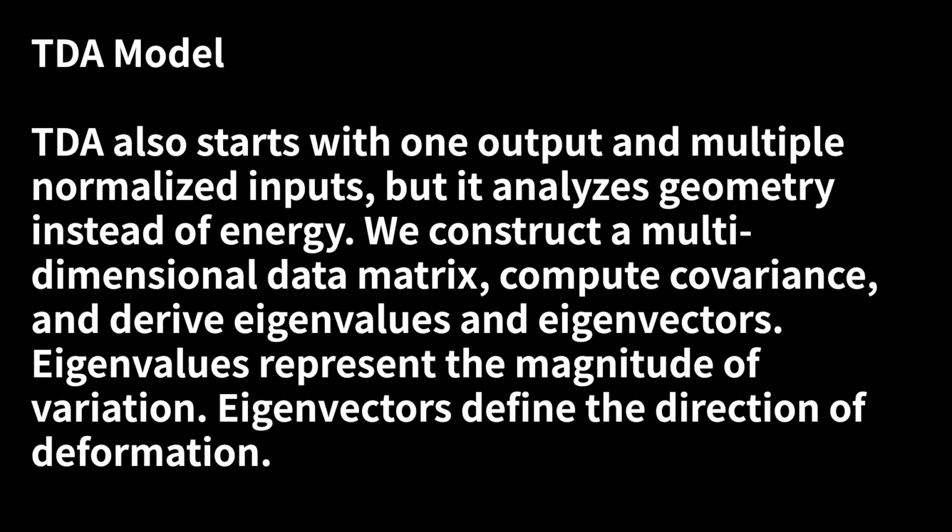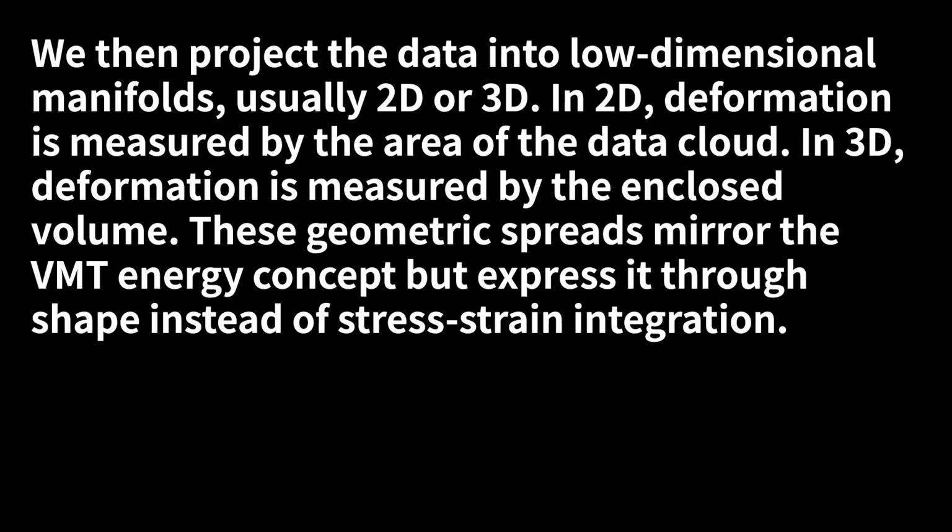TDA model. TDA also starts with one output and multiple normalized inputs, but it analyzes geometry instead of energy. We construct a multidimensional data matrix, compute covariance, and derive eigenvalues and eigenvectors. Eigenvalues represent the magnitude of variation. Eigenvectors define the direction of deformation. We then project the data into low-dimensional manifolds, usually 2D or 3D. In 2D, deformation is measured by the area of the data cloud. In 3D, deformation is measured by the enclosed volume. These geometric spreads mirror the VMT energy concept, but express it through shape instead of stress-strain integration.